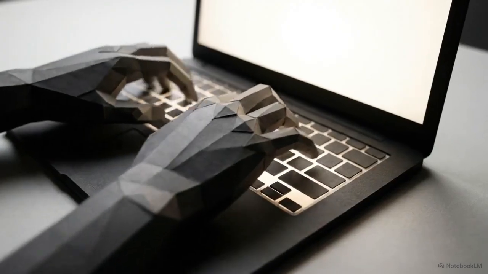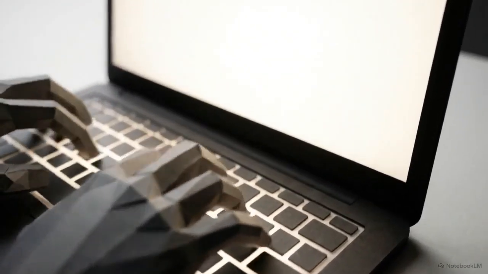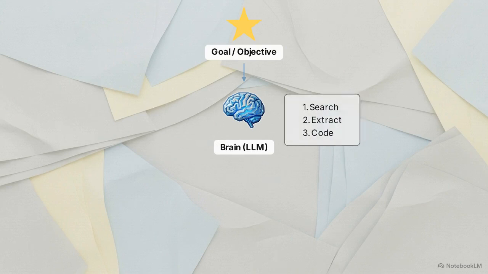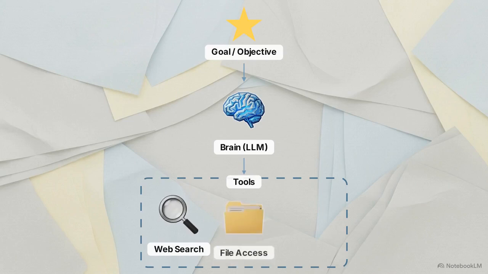To understand how software can act with this level of independence, we need to look at the mechanics under the hood. Everything starts with the goal. This is the single North Star instruction you give the agent, like research the top 5 marketing tools and create a comparison report. The agent passes that goal to its brain, which is a large language model, or LLM. An LLM is a complex mathematical model trained on vast amounts of text to understand and generate human language. The brain reasons through your goal and breaks it down into a sequence of actionable steps.